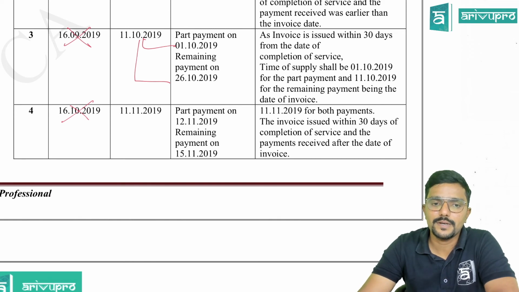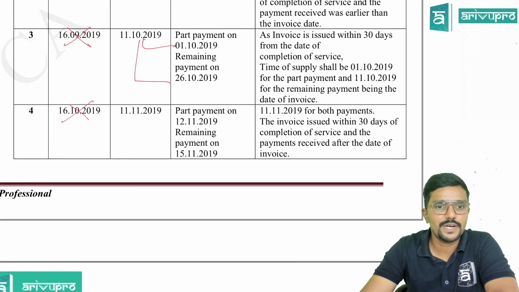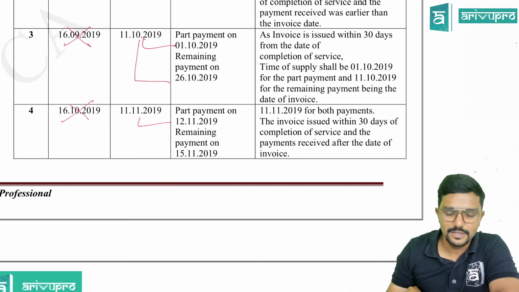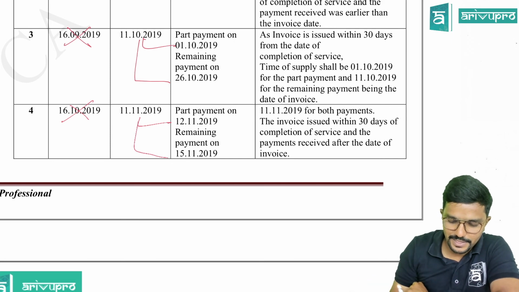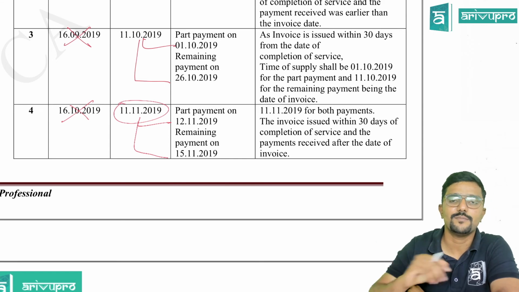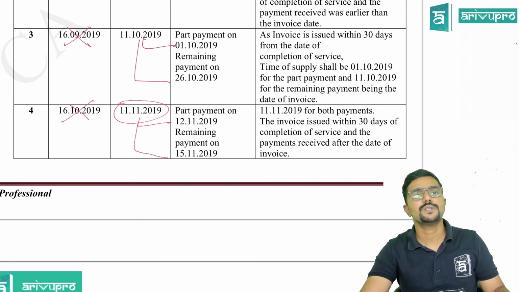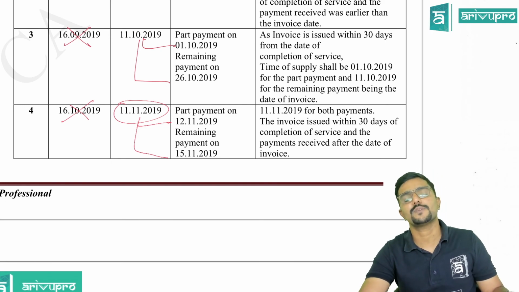So part payment on 12th November and remaining payment on 15th November. So there are two payments made. So first the time of supply will be the earlier of 11th and 12th, then 11th and 15th. So in both the cases, 11th only is earlier. So for both the payments, the time of supply is 11th November 2019. The invoice is issued within 30 days of completion of service and the payments are received after the date of invoice. Both the payments are received after the date of invoice. So the date of invoice for both the payments is the time of supply, guys.